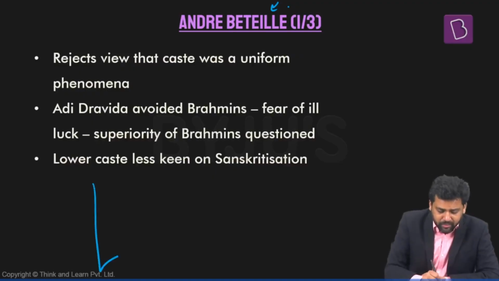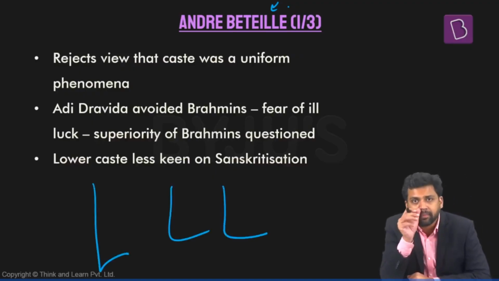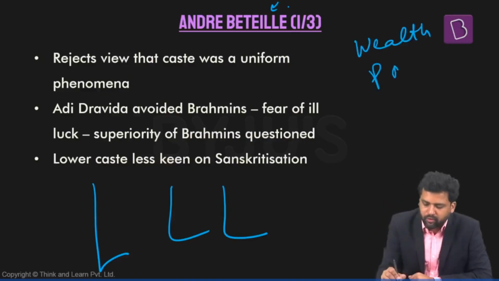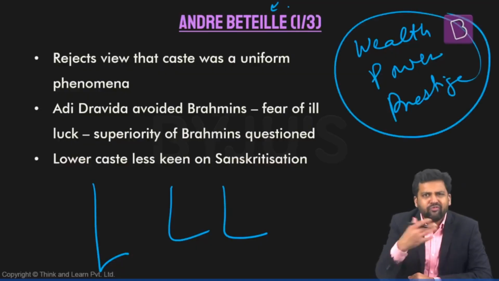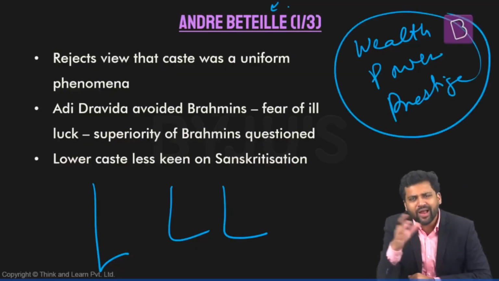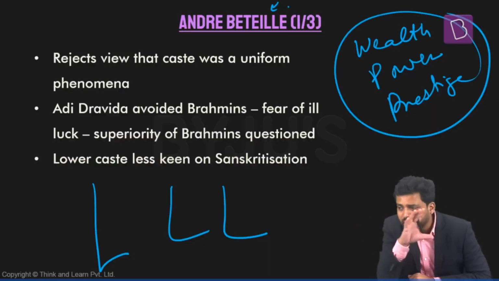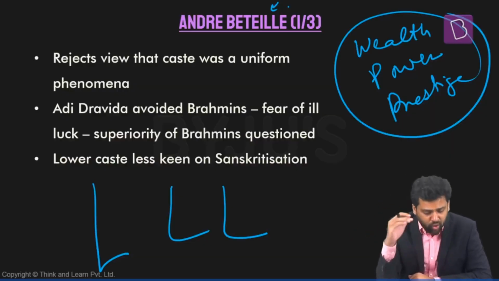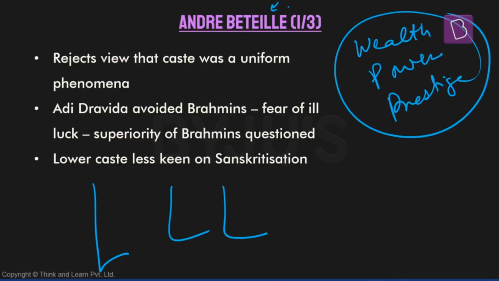So there are multiple axes on the basis of which stratification takes place, right? Wealth, power, prestige. So even if you're looking at the caste system, look at all these dynamics. If you're trying to understand the social structure in the villages, look at all these dynamics.